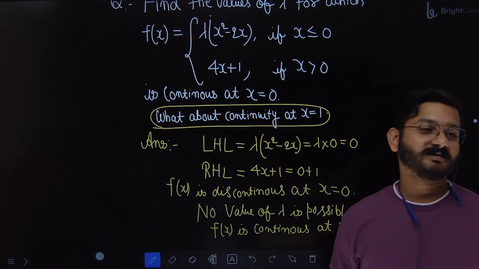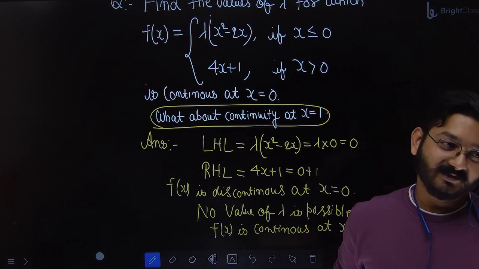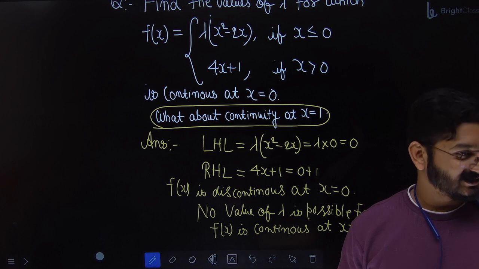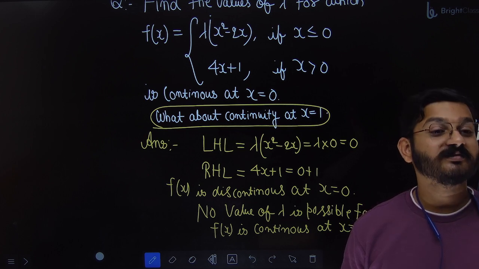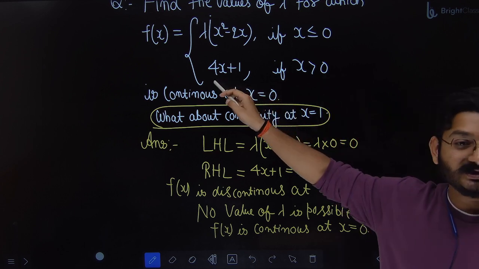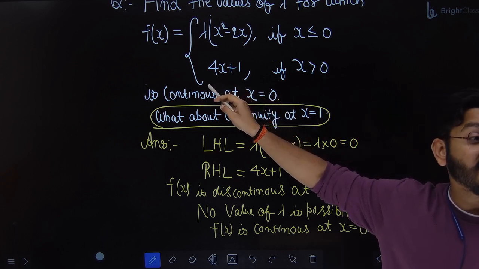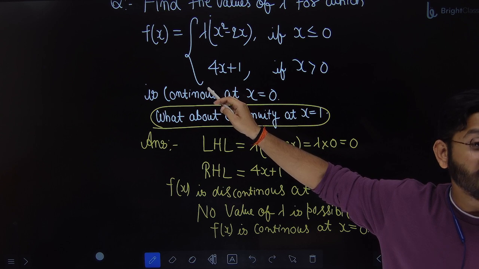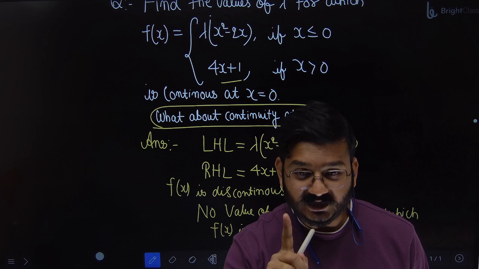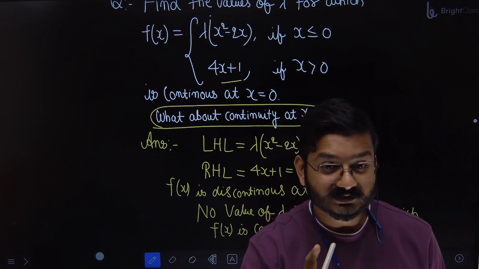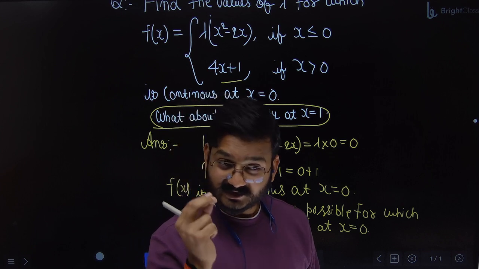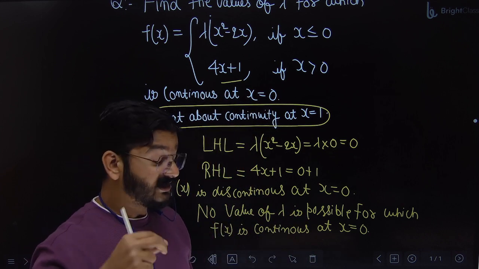I explained this already. In the previous question, for x greater than 3, what was your function? 5. Here, for x greater than 0, what is your function? A straight line, y equal to mx plus c. So when you draw a straight line, is any gap there in the straight line? No. See, we are not using common sense. I'm asking you, what is the continuity?